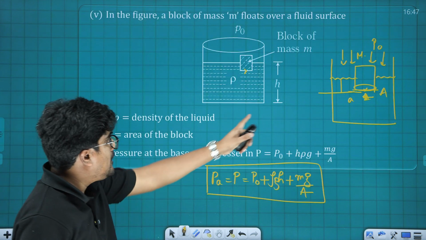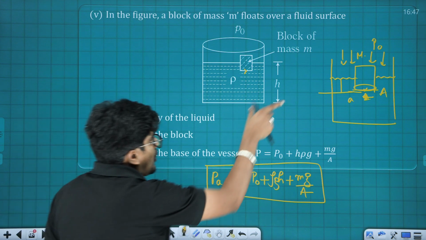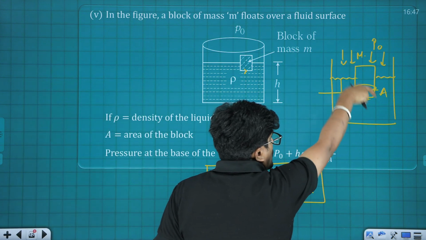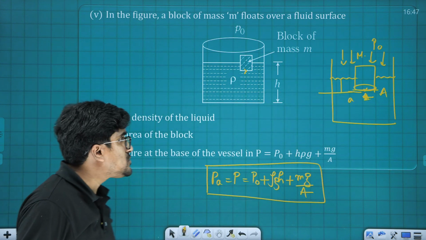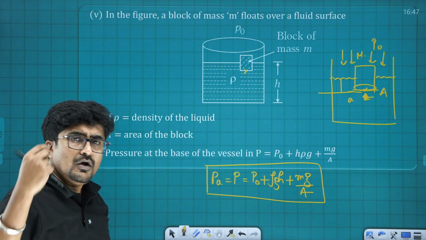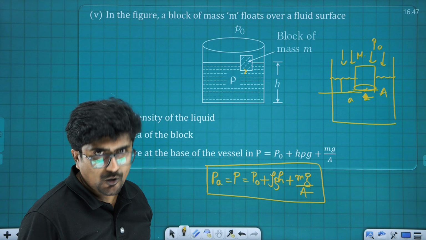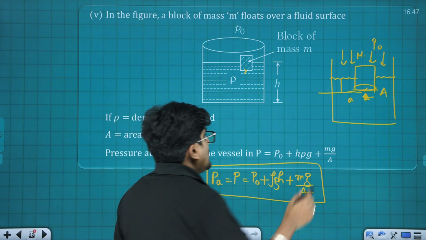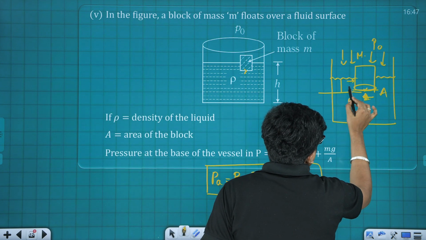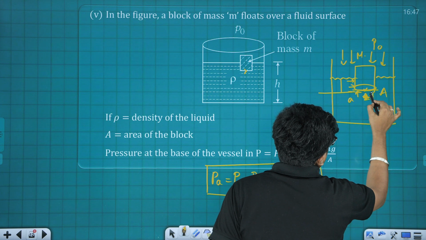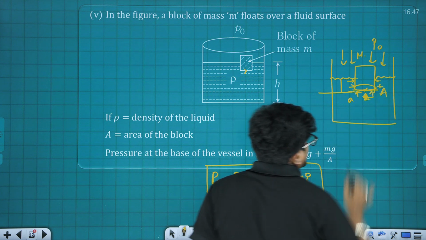So here you can see this particular block was dipped inside the liquid. Fine. So once it is dipped inside the liquid, you know that the pressure force is supposed to be experienced by this block, isn't it? And you know that is supposed to act like this normally in all the directions.